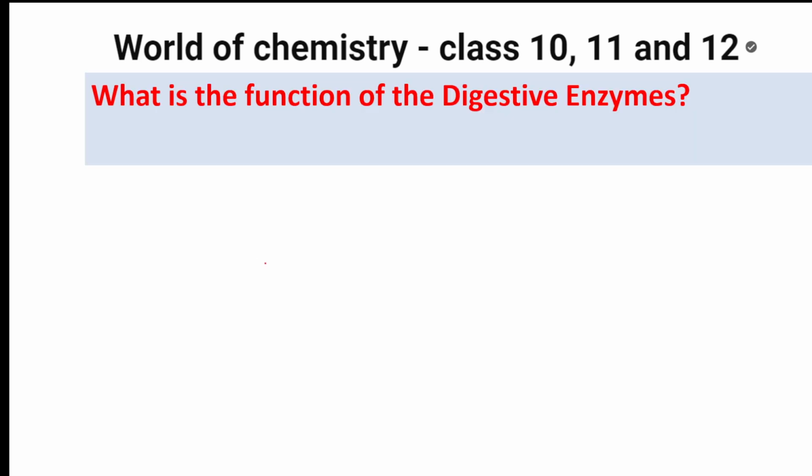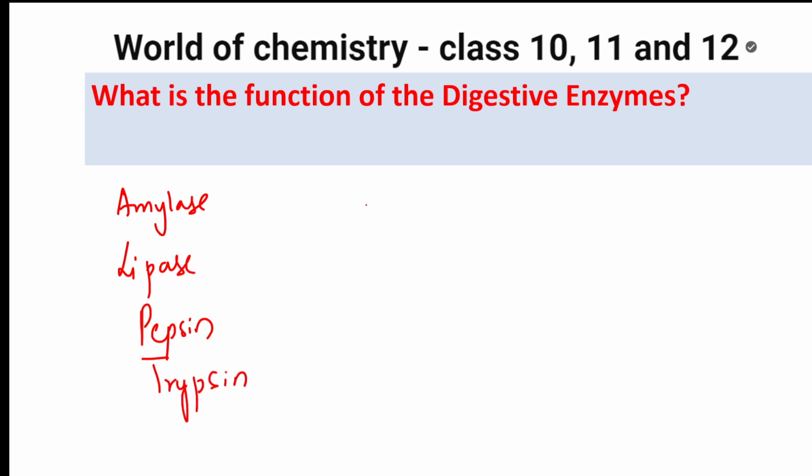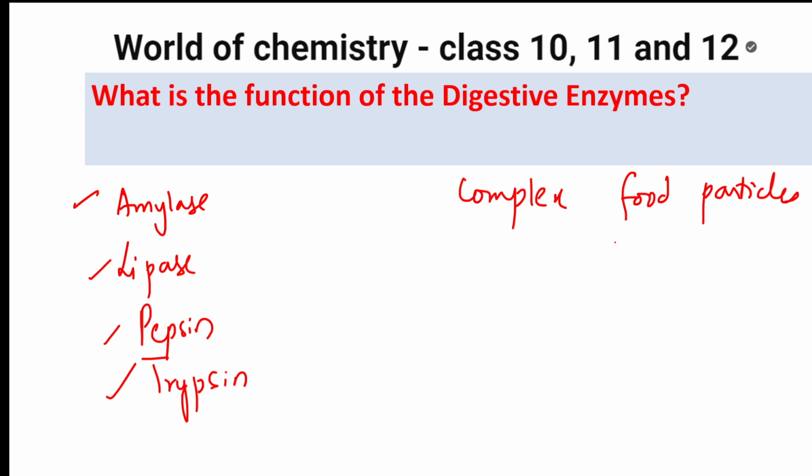Let's see. What is the function of digestive enzymes? What did I say? Digestive enzymes are amylase, lipase, pepsin, trypsin. These are all digestive enzymes. So what are they going to do? They are going to convert your complex food particles. Complex food particles will break down into simpler substances for digestion.